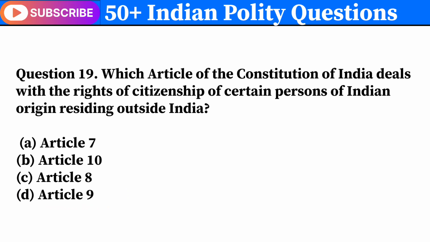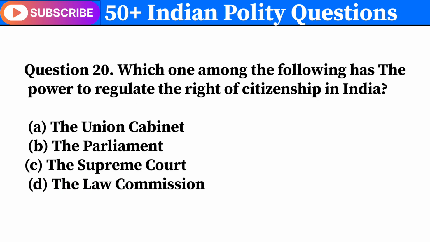Question 19. Which article of the Constitution of India deals with the rights of citizenship of certain persons of Indian origin residing outside India? Correct answer is C. Article 8. Question 20. Which one among the following has the power to regulate the right of citizenship in India? Correct answer is B. The Parliament.